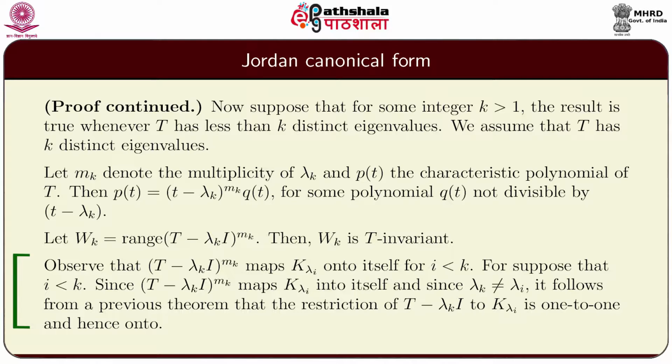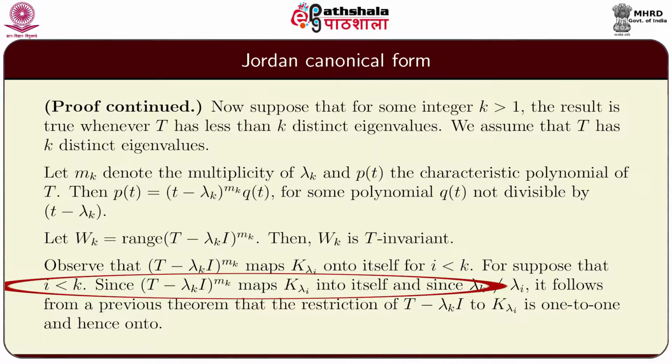For suppose that i is less than k, since (T minus lambda k I) raised to mk maps K lambda i into itself, and since lambda k is not the same as lambda i, it follows from a previous theorem that the restriction of T minus lambda k I to this generalized eigenspace K lambda i is 1 to 1 and hence onto.